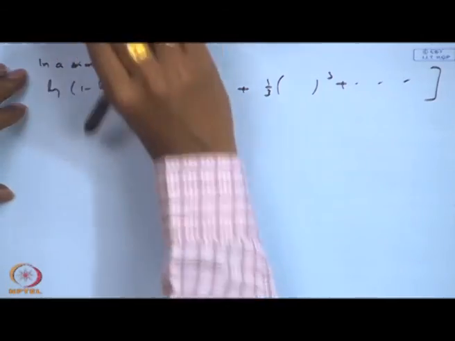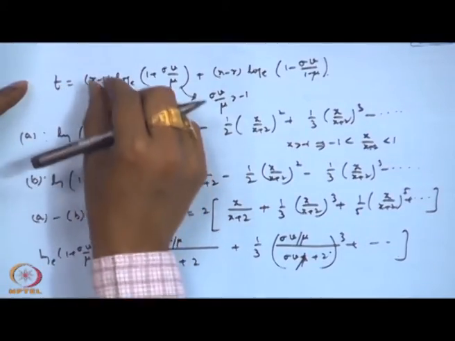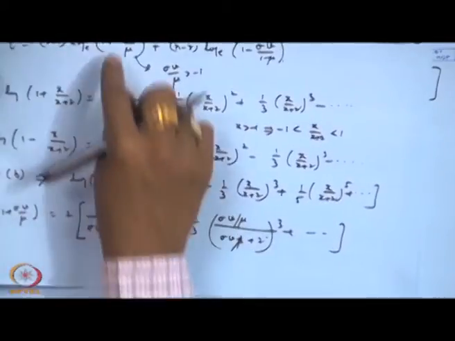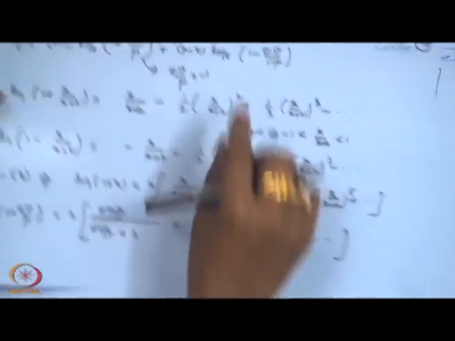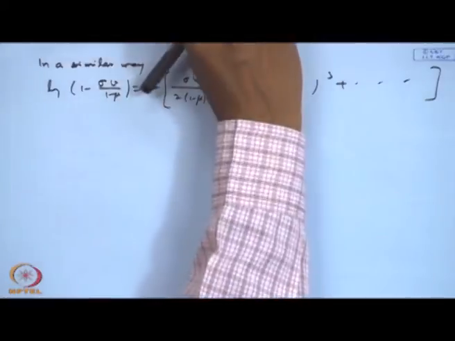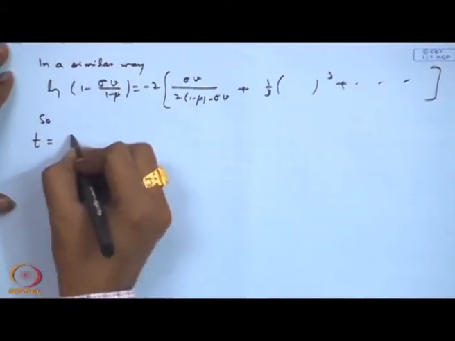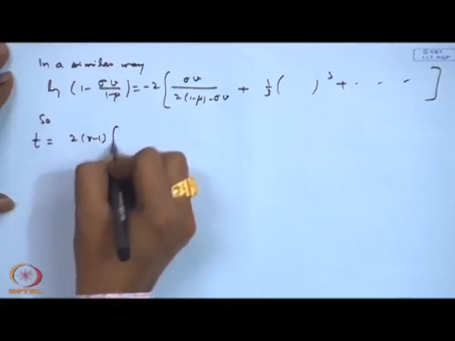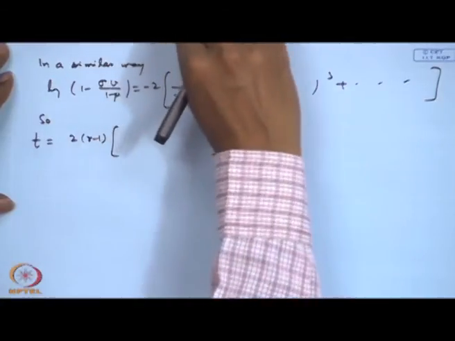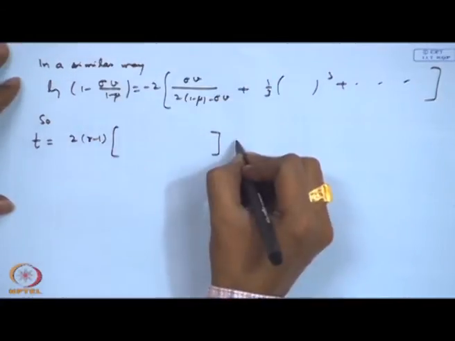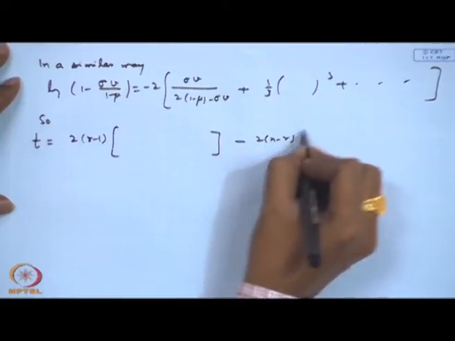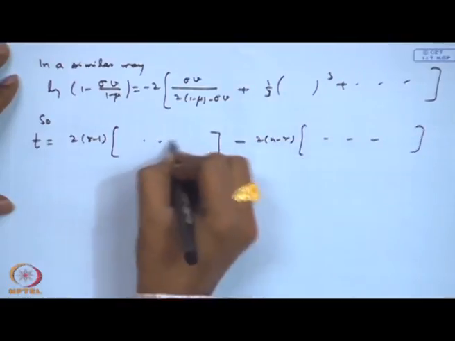So, the term that I defined as t, that is r minus 1 times this one plus n minus r times this, it will be a somewhat complicated expression, but I can write it as 2 times r minus 1 times this particular term minus twice n minus r times all these terms will be coming here.